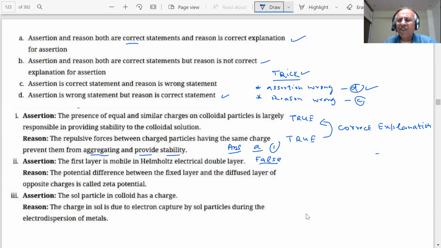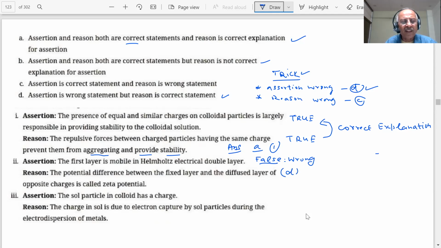If it is false, then what is the answer? What is the trick I told you? The first is wrong. The assertion is wrong. Then what do we have to do, student? What answer will I write in the paper? It will be D part, sir. Here I have written it very clearly. I don't even go further to read it. This is the easiest. The answer is D.